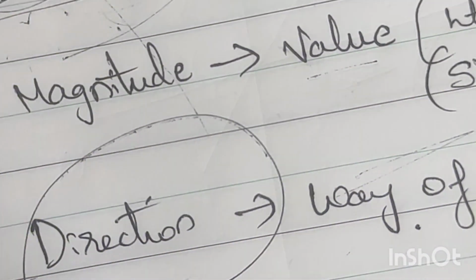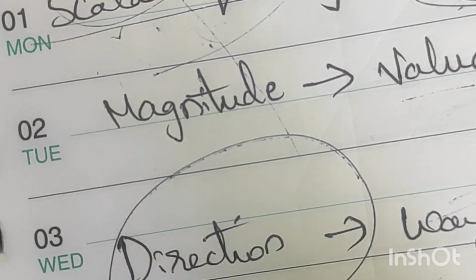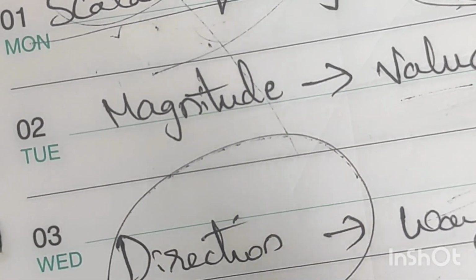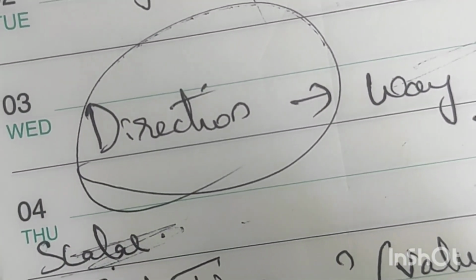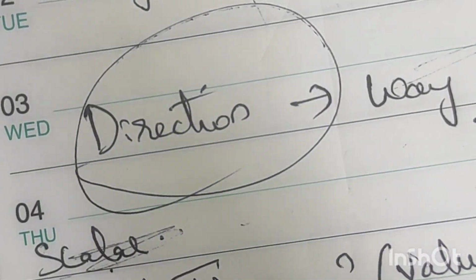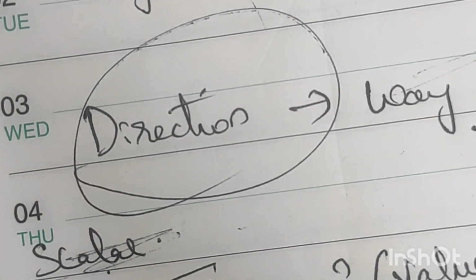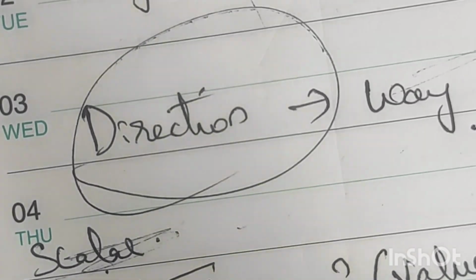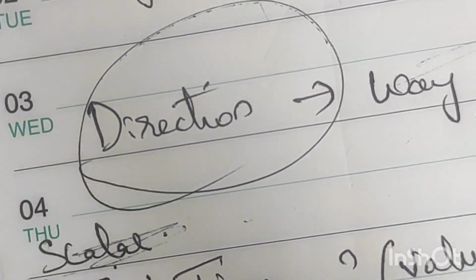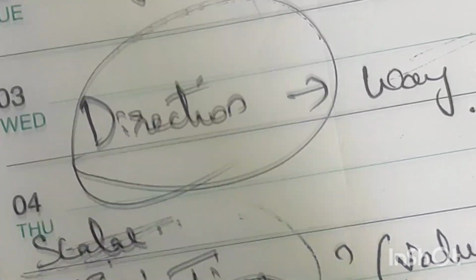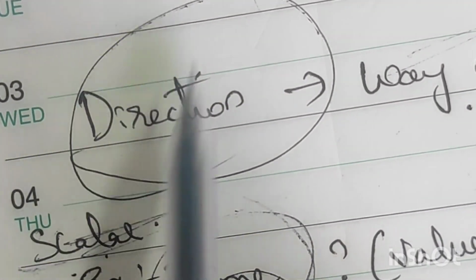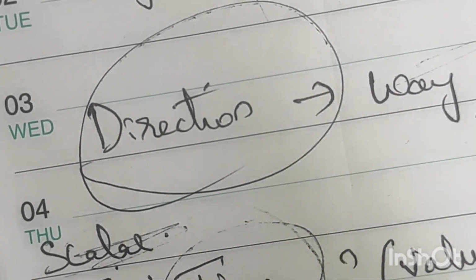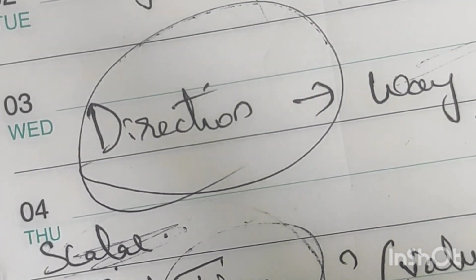For example of a scalar quantity, take time. If anybody asks what the time is now, you can tell around 6 a.m., 6 p.m., like that. But you cannot tell in which direction the time is going. That's why time is a scalar quantity. Only the value, 6, you can tell, but the direction you cannot tell. So time is an example of a scalar quantity.